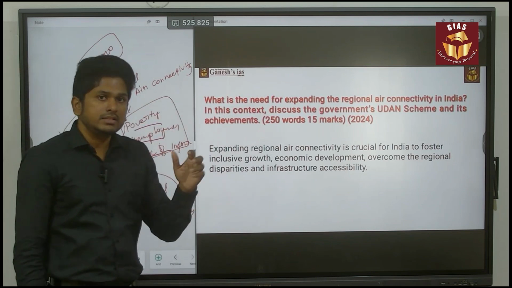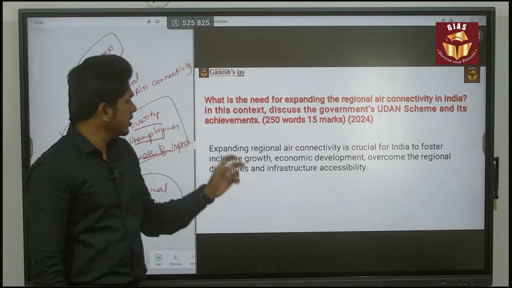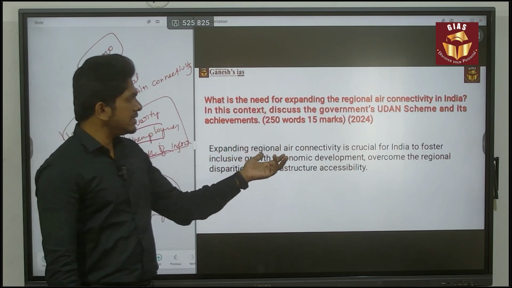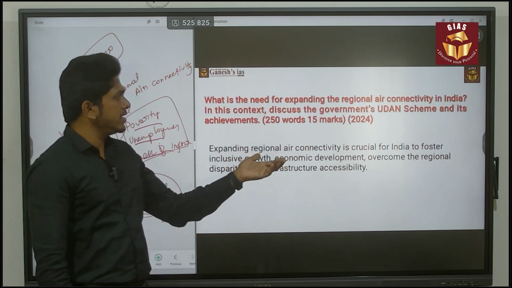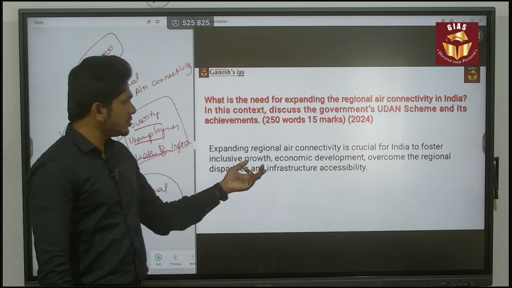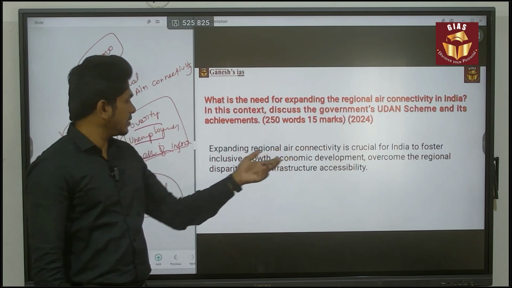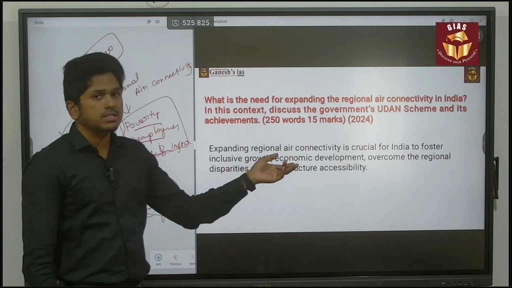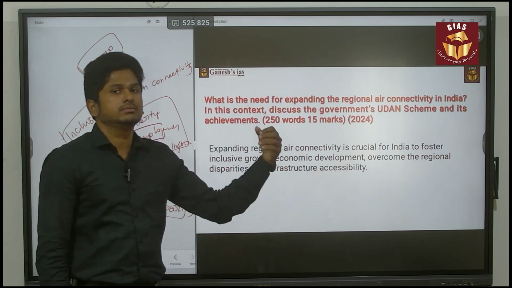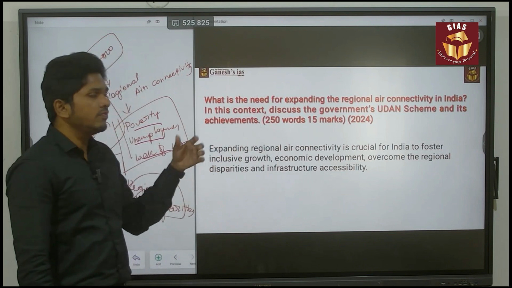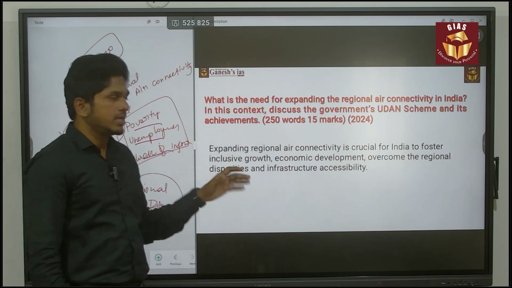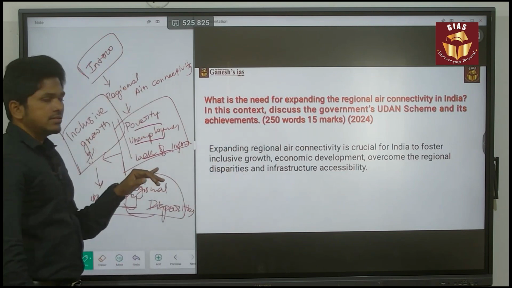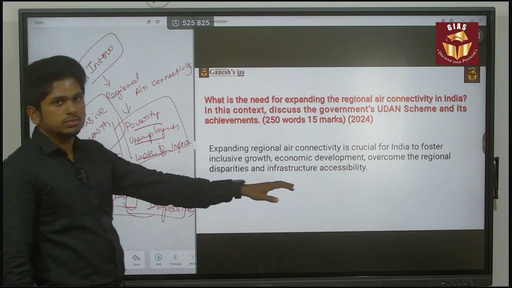In that way, you have to give the intro. Here, expanding the regional air connectivity is crucial for India to foster its inclusive growth, economic development, overcome the regional disparities, and infrastructural accessibility. So this is the way you can give the intro, because based on these things I am giving this intro.